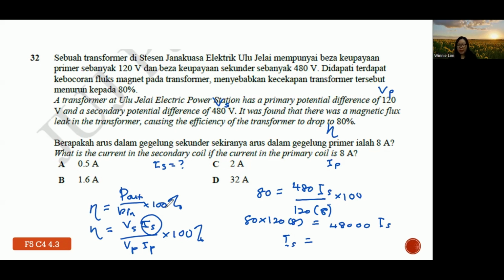76,800 divided by 48,000. So you're supposed to get 1.6. So that's why if you do the maths part, then again it's not a big deal for you all.